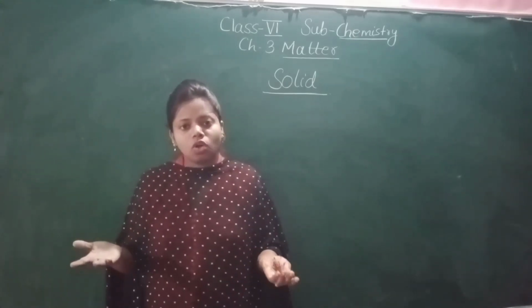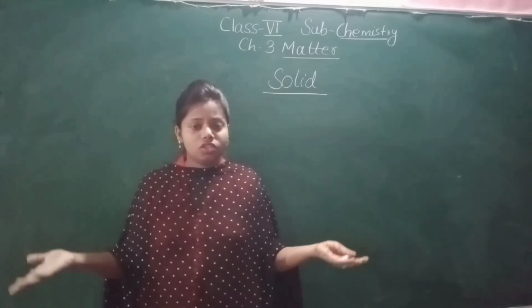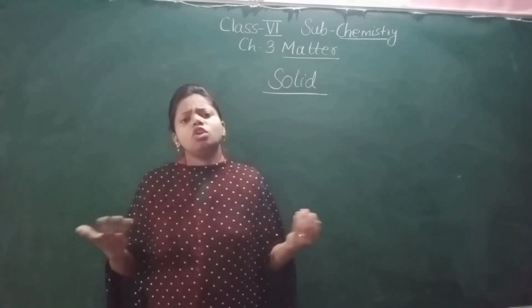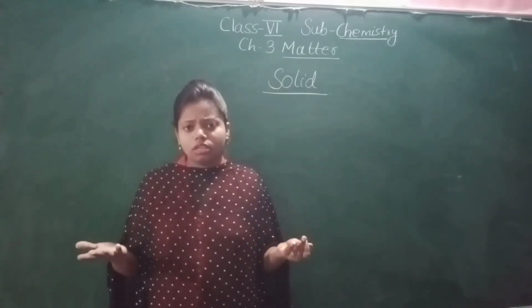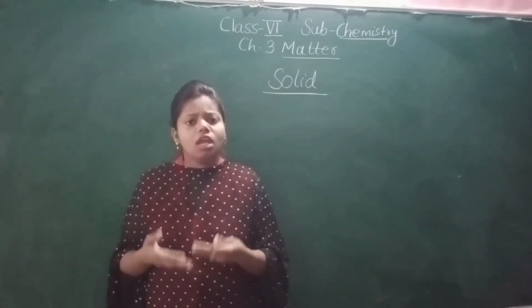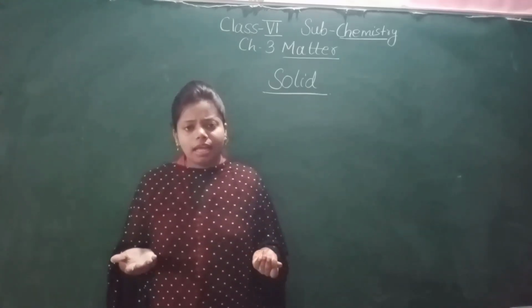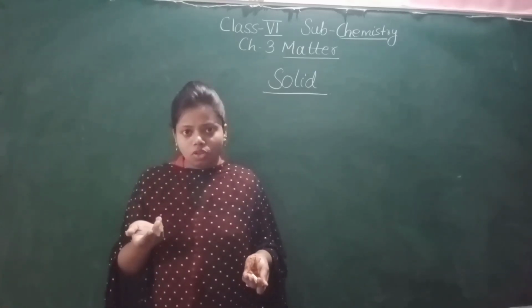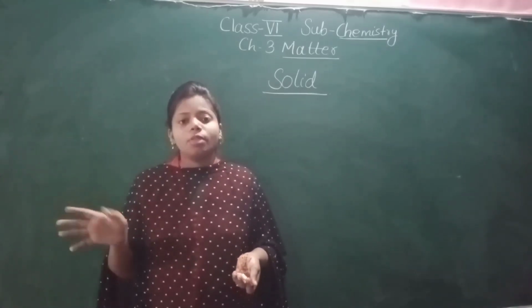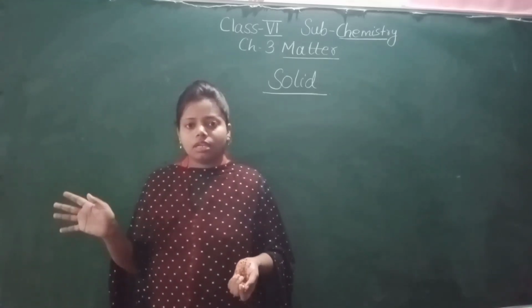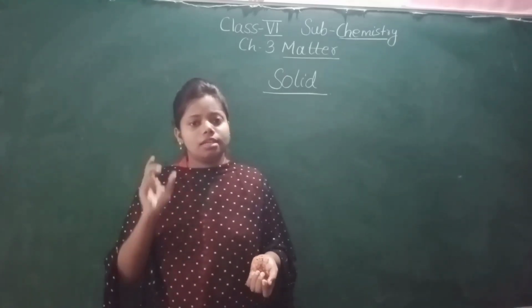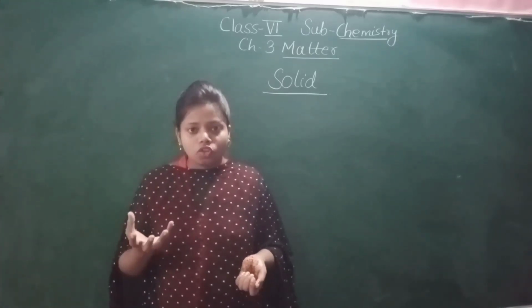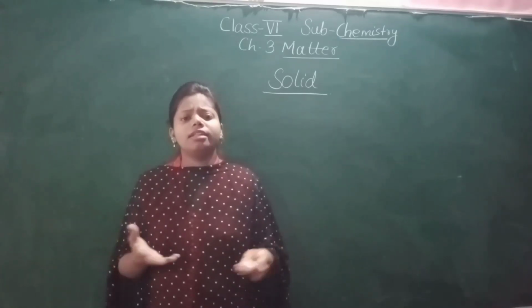Examples of solids are tree, board, table, chair, book, copy, pencil. So many examples are there. I've already said that a solid can be hard or it can be soft also. A soft solid is like butter. Butter is a soft solid if it is frozen, not melted. A melted one has become a liquid state. So frozen butter is a soft solid, and diamond is a hard solid. Stone and rocks are also hard solids.